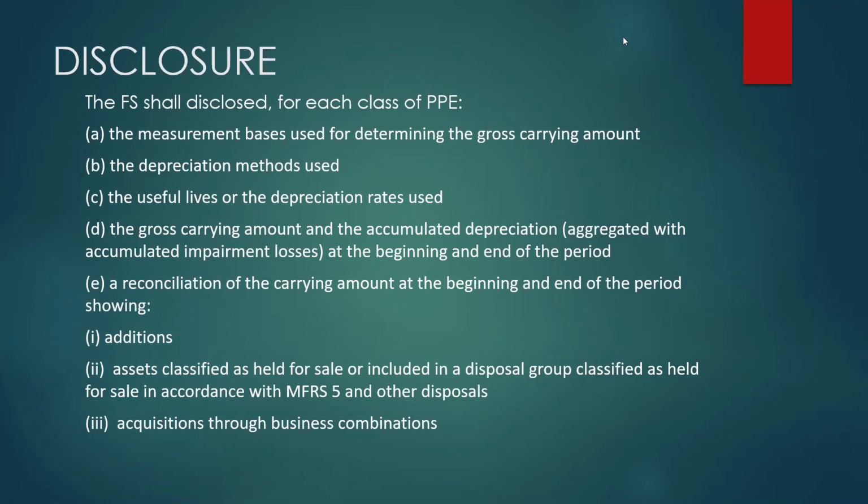The fifth one is a reconciliation of the carrying amount at the beginning and end of the period showing additions, assets classified as held for sale or included in a disposal group classified as held for sale in accordance with MFRS 5 and other disposals. Acquisitions through business combinations. Next.